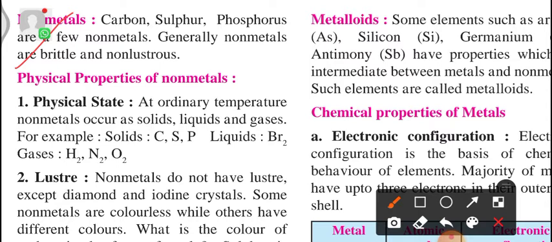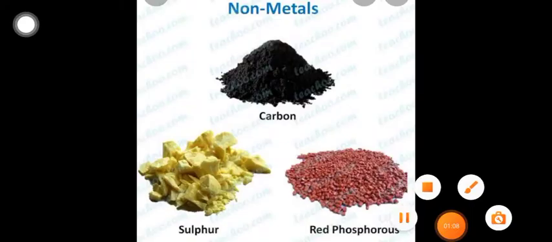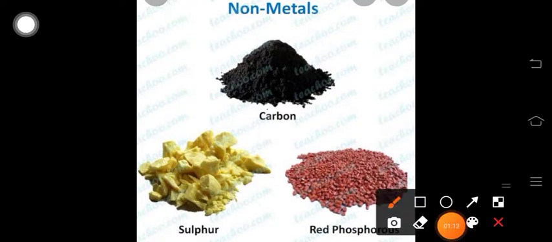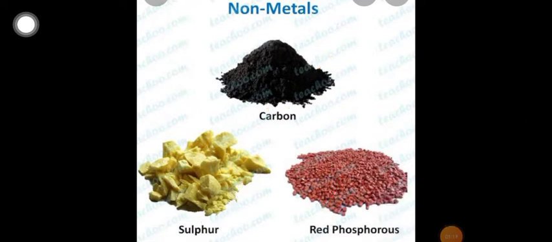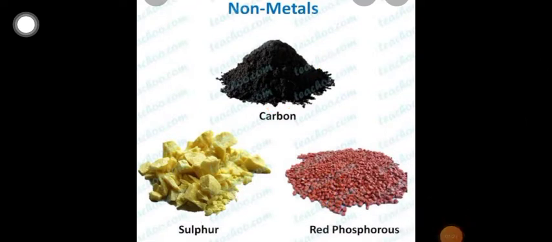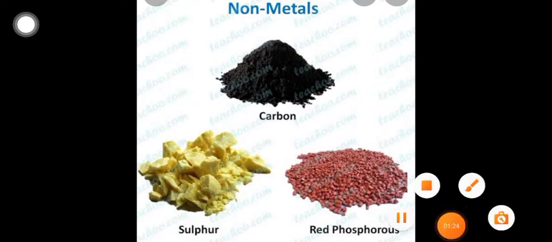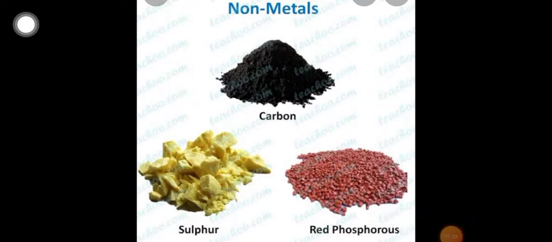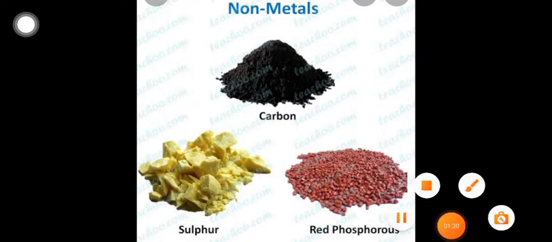Before we see these properties, let me show you the actual view of non-metals. In this image you can find non-metals. Examples are carbon, sulfur, red phosphorus. These are some non-metals, and there are many more examples of non-metals, and obviously you can find them over here. These are not lustrous.